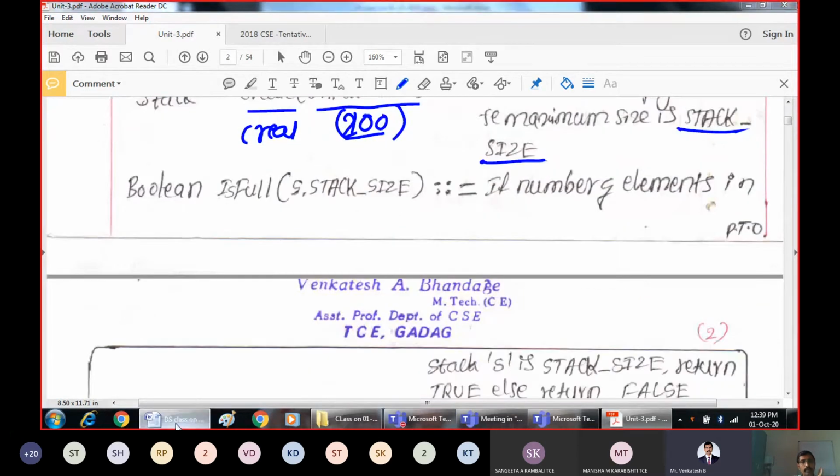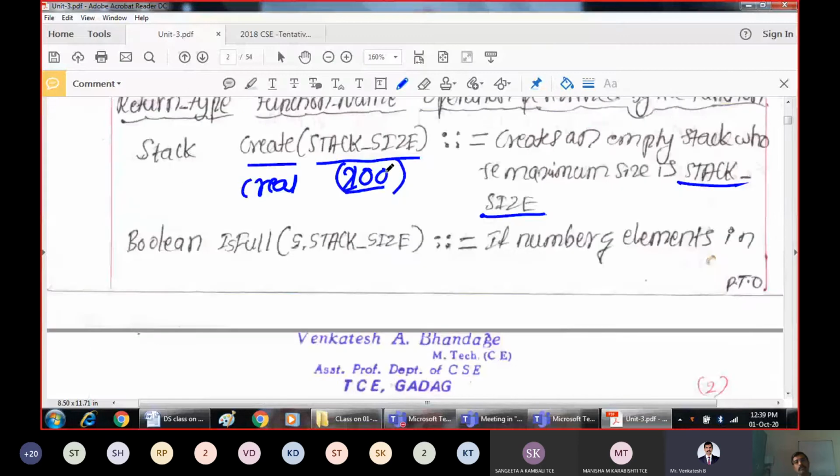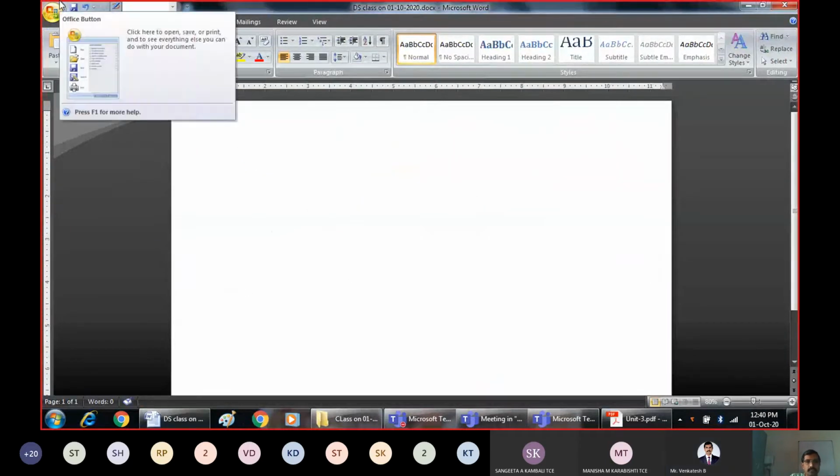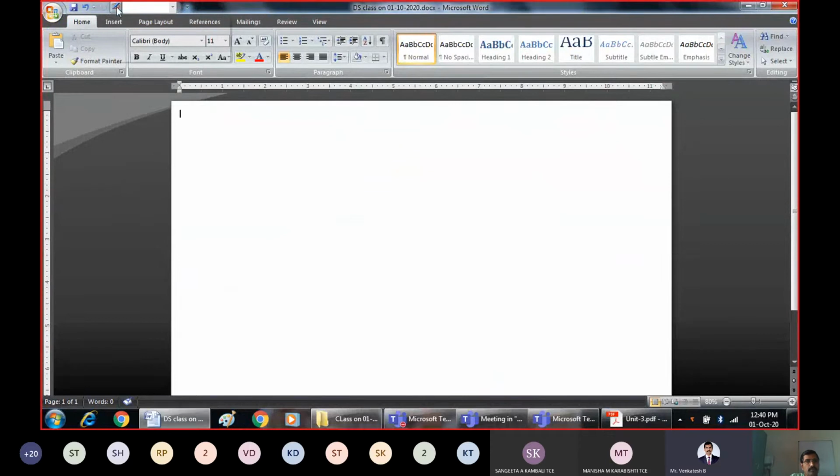Now, say for example, let us take this create with the parameter of 5. Let us first create this stack with the size of 5. How it looks, I'll show it here, because once we create it, we will be able to perform different operations.